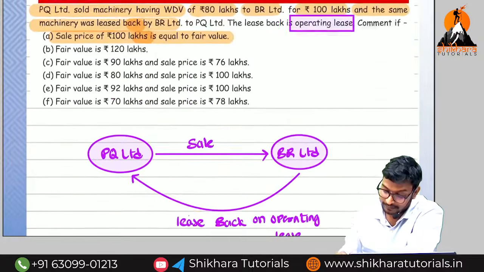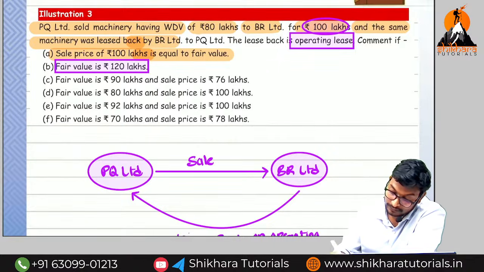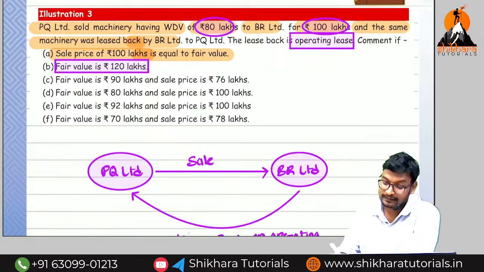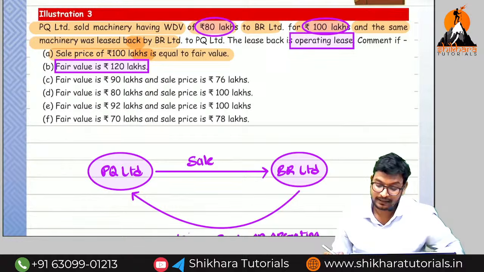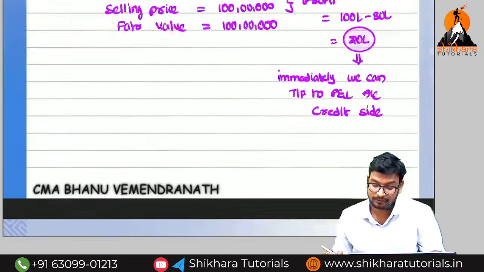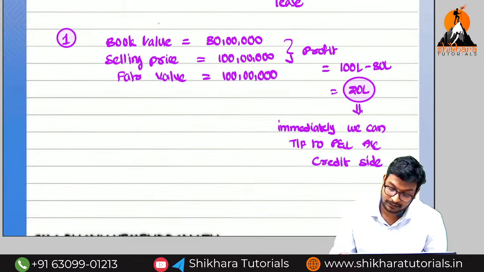What is the second case? Fair value is equal to 120 lakhs. The selling price is 100 lakhs. The book value is 80 lakhs. Is the selling price less than the fair value or more than the fair value? Less than the fair value, yes, because here the fair value is more. The rest is the same, so I'm going to copy it. Okay now.